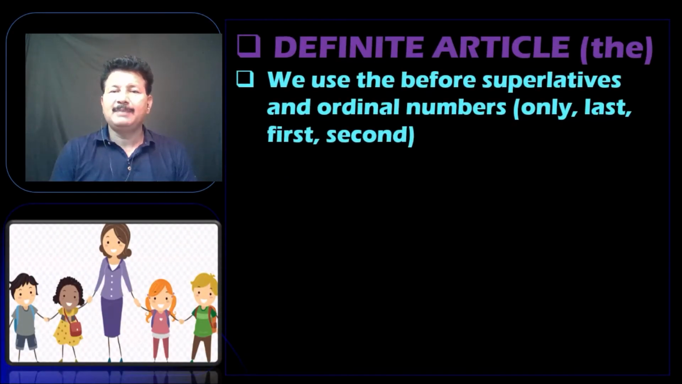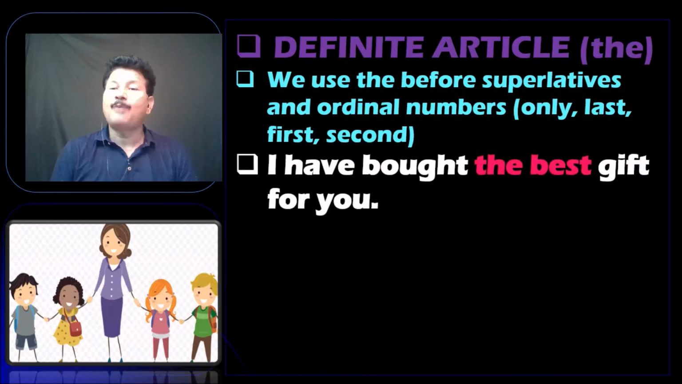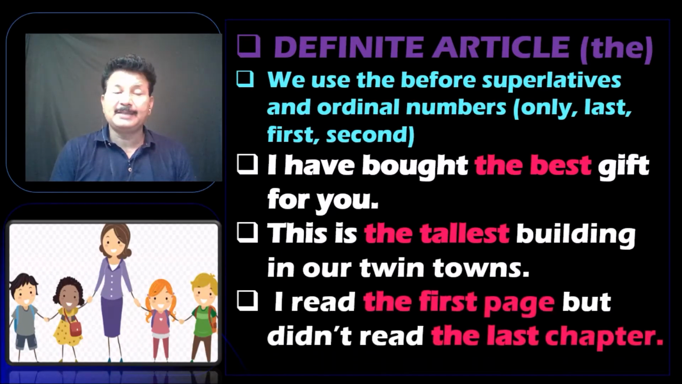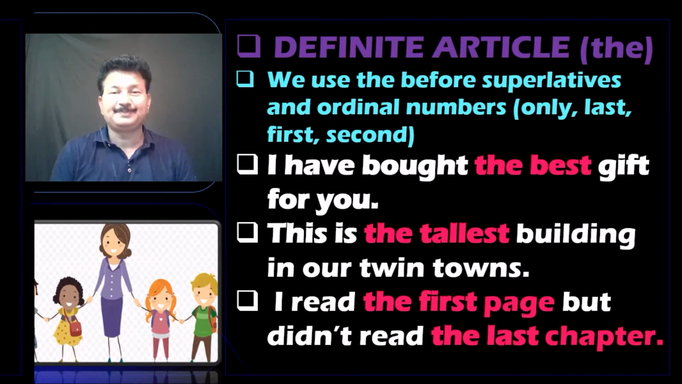So we also use "the" before superlatives and ordinal numbers, as I was saying. I have bought the best gift for you. This is the tallest building in our twin towns. I read the first page but didn't read the last chapter.